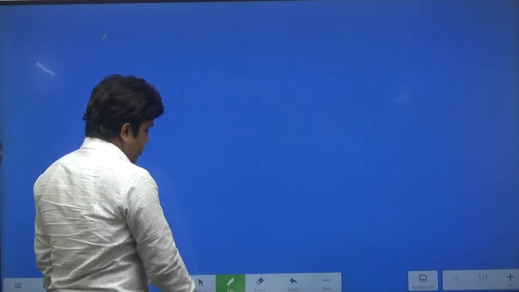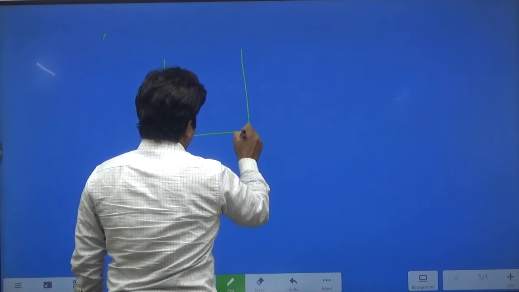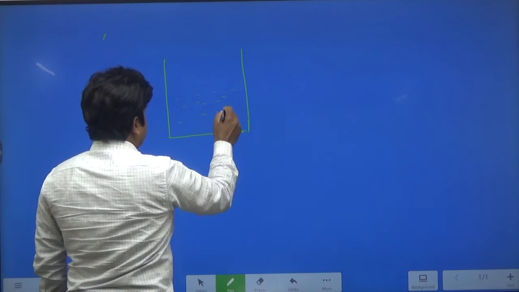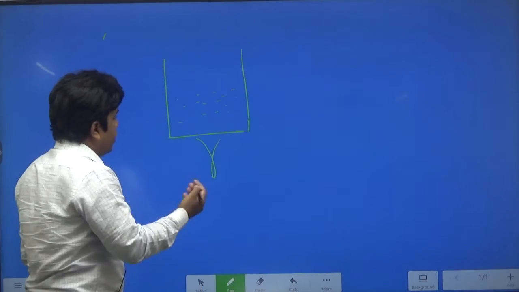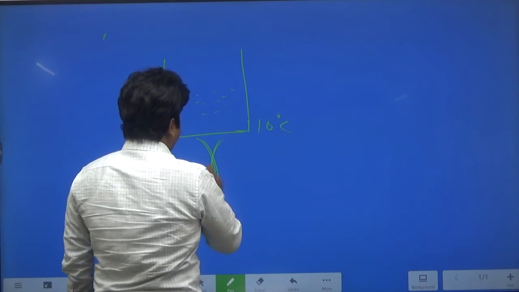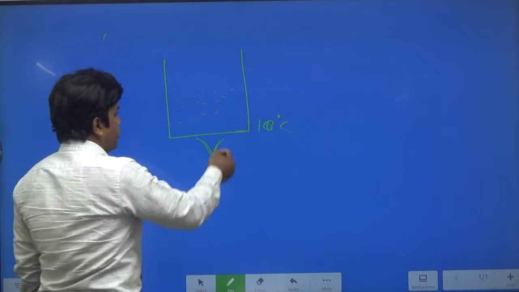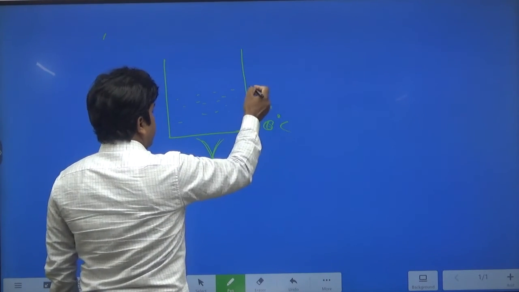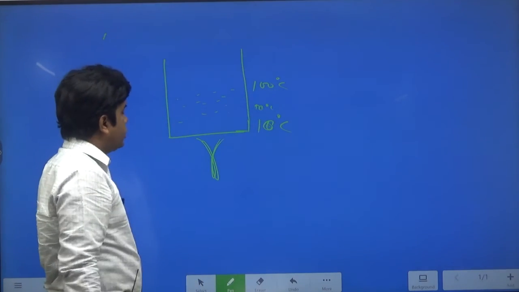Then another type of system is the open system. You can understand an open system like this: suppose this is a vessel. You fill this vessel with water and start giving some amount of heat energy to boil it. Suppose its temperature right now is 10 degrees centigrade. When you start giving heat energy, the temperature is going to increase, ultimately to 20 degrees centigrade, and finally it will reach 100 degrees centigrade and start boiling.